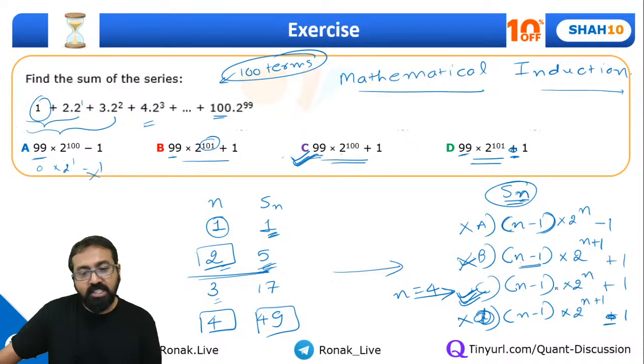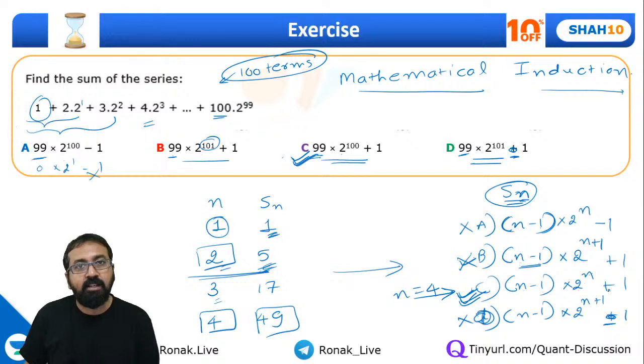So 4 minus 1 is 3. 2 raised to 4 is 16. 16 3s are 48, plus 1, 49. Yeah, so this is correct.